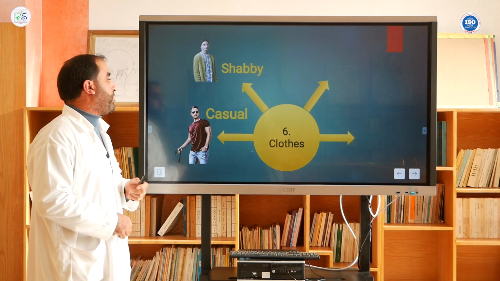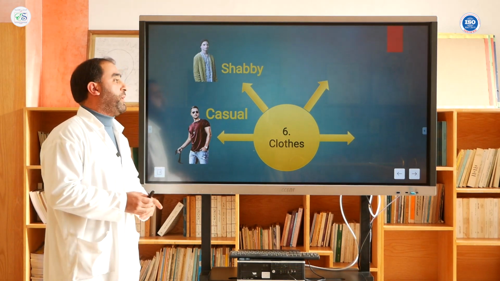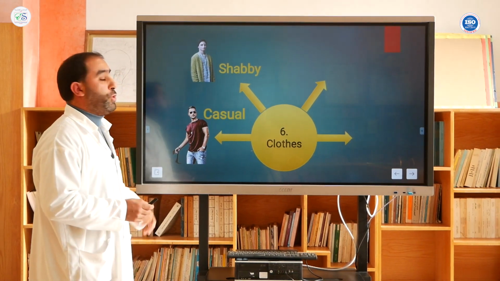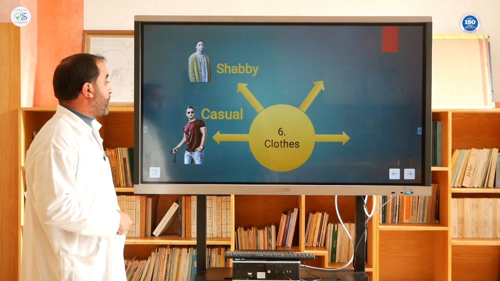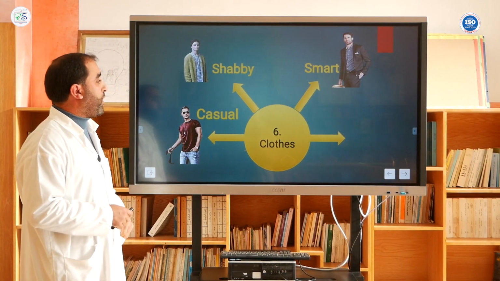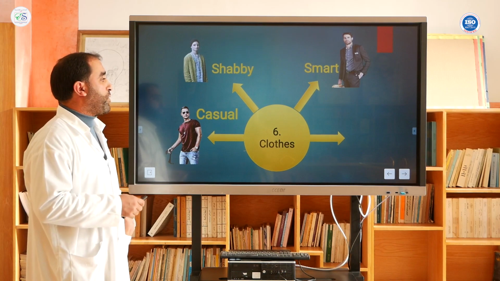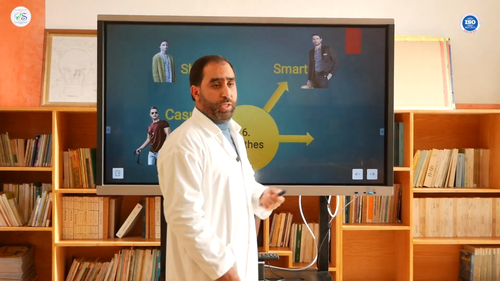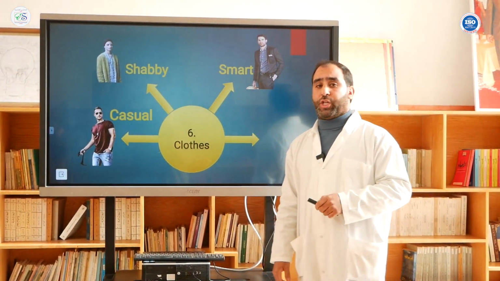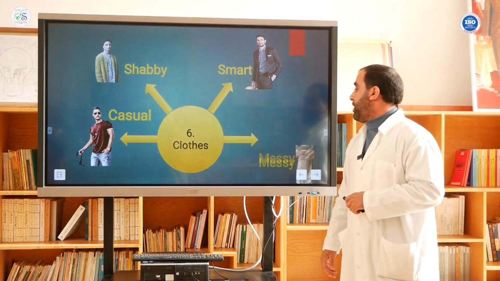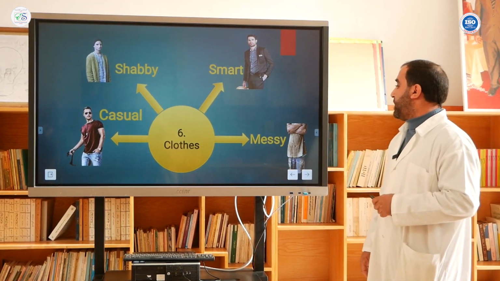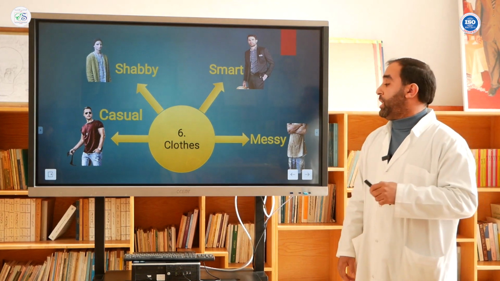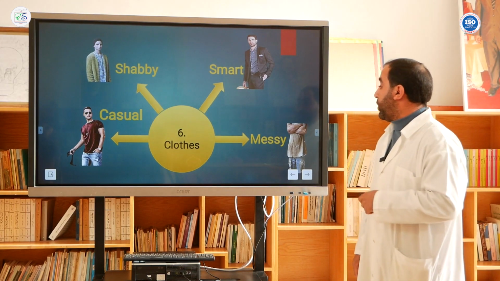And we've got shabby. When we say shabby clothes, which means dirty clothes. Then we've got smart clothes, which means formal clothes that we have to wear in a formal occasion or special occasion. Then we've got messy clothes. It's the same as shabby ones, but messy means dirty and untidy clothes.